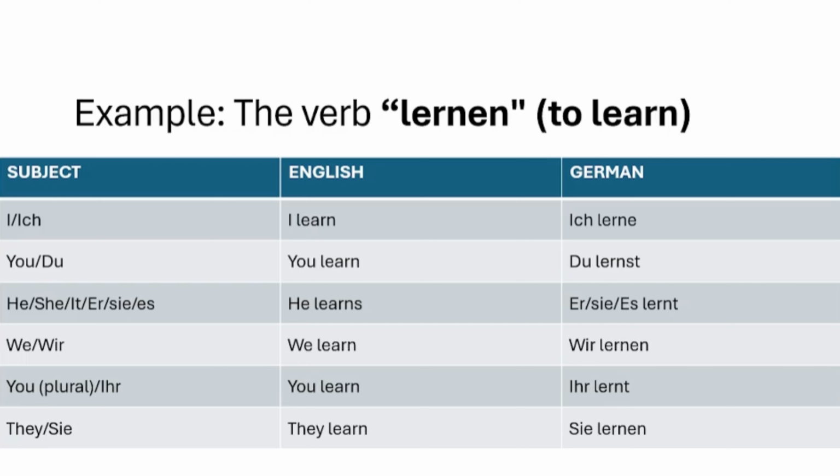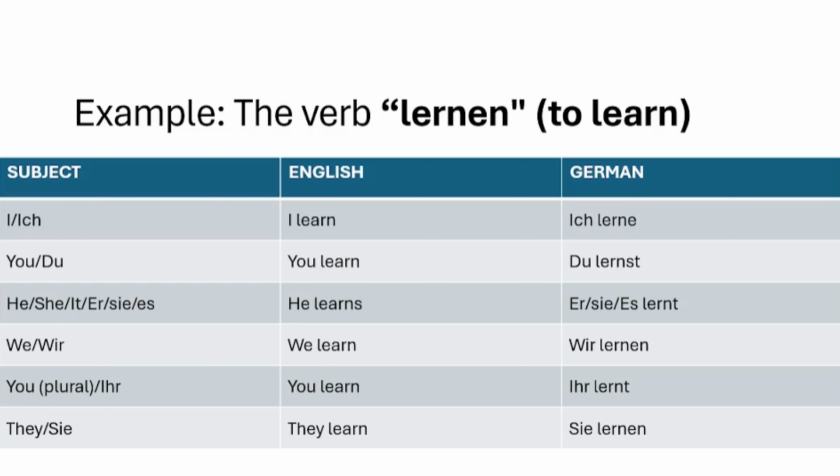The next subject is du, or you. In English, we say you learn, but in German, we say du lernst. The verb stem here is lernen, and it is accompanied by st. Du lernst. Here, er, sie, es, in English he, she, it.